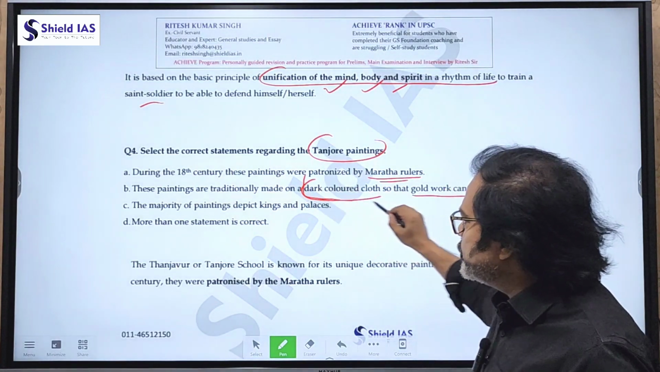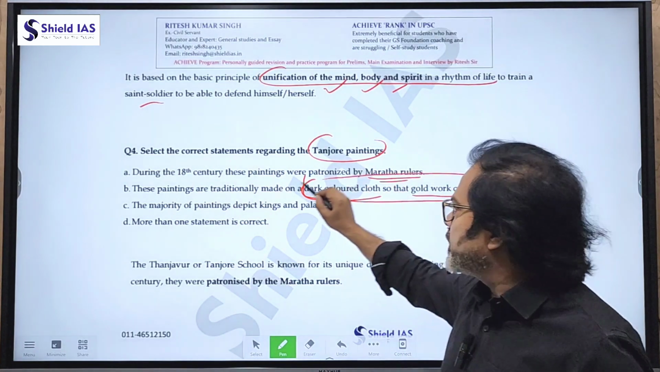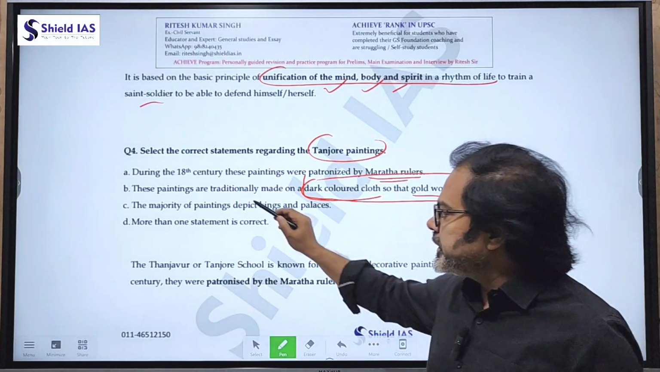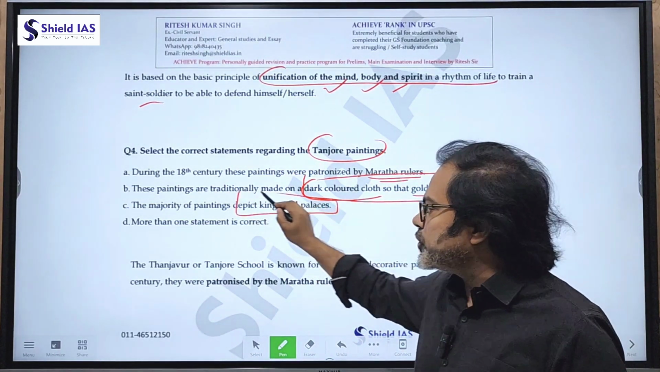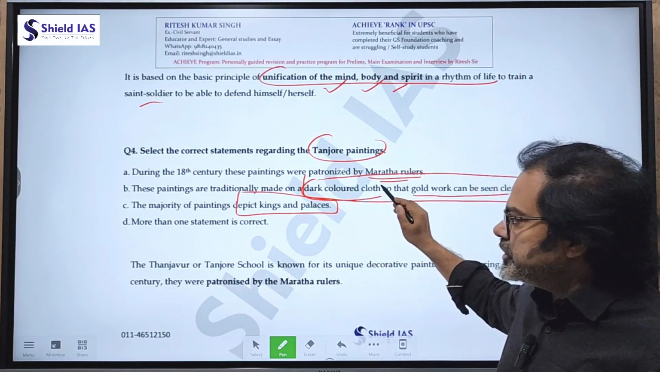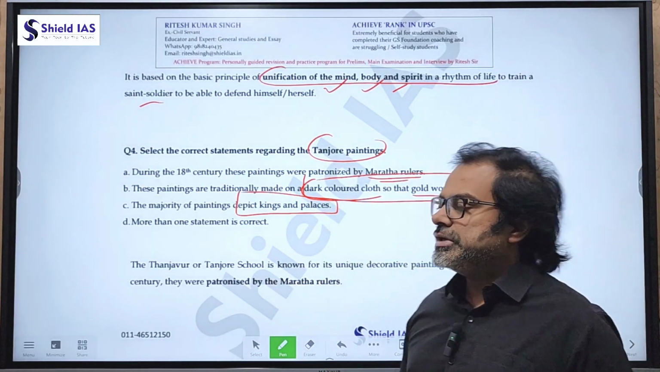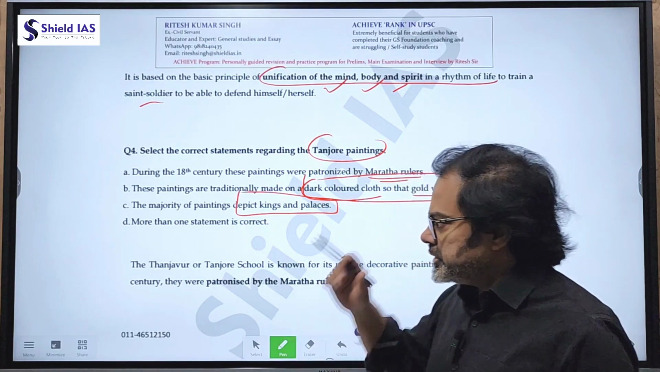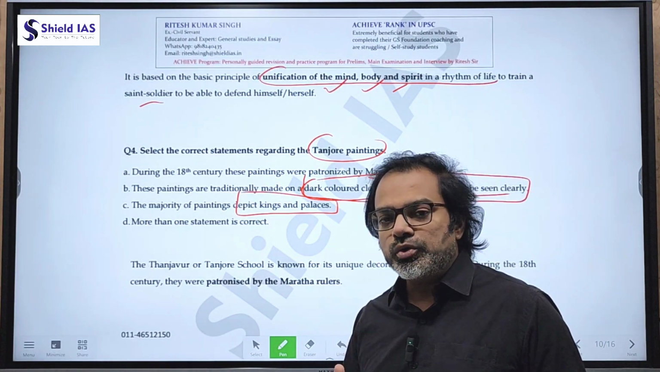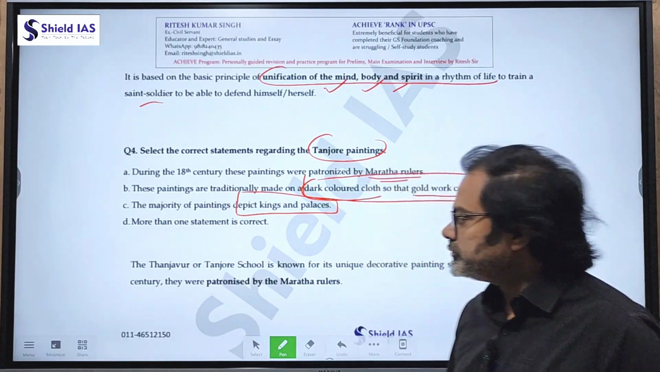That means it is talking about the uniqueness. The dark colored cloth, so that the gold work can be seen. The majority of paintings depict kings and palaces. Okay, what was depicted? Depiction. So depiction, uniqueness of presentation, and more than one statement is correct. So let's see the statements. Only on the basis of the content you can filter out the wrong ones.